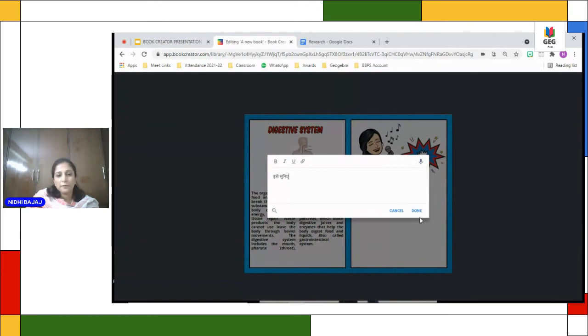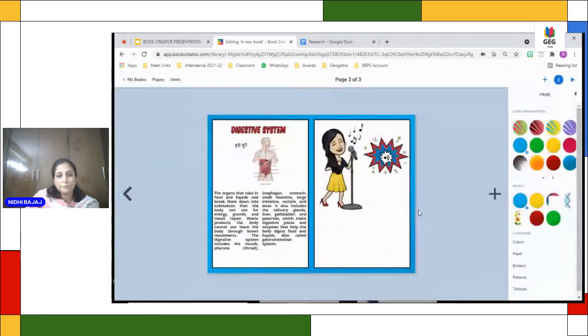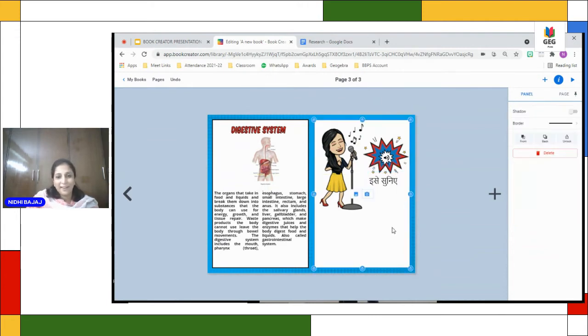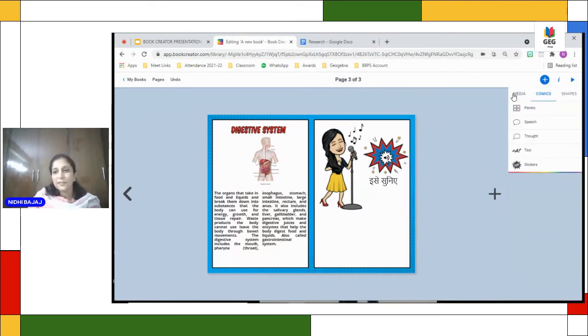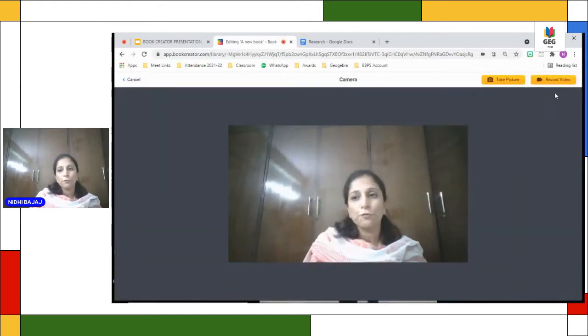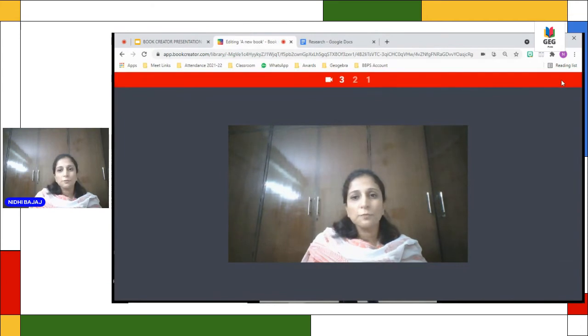I'll just do done here, and I will put it here. I'll just increase the font size, and good. Again, the teachers can connect to their students. They can record themselves live. Go to media, then you can click on camera. It can take your picture and record your video. So I'm recording a video.